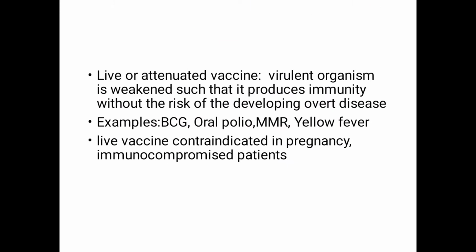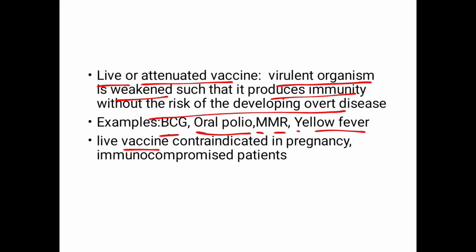So we have got different types of vaccine. We have got live or attenuated vaccine. In this vaccine, the virulent organism is weakened. It's not killed, it's just weakened, such that it produces immunity without the risk of developing overt disease, which we would have expected if that particular organism has invaded the human body. The examples of live or attenuated vaccine include BCG, oral polio, measles, mumps, rubella, and yellow fever.